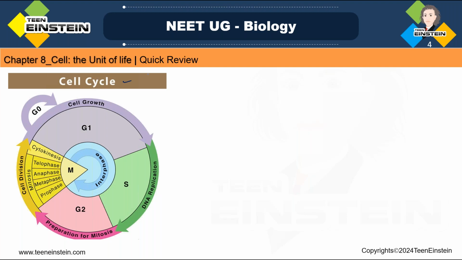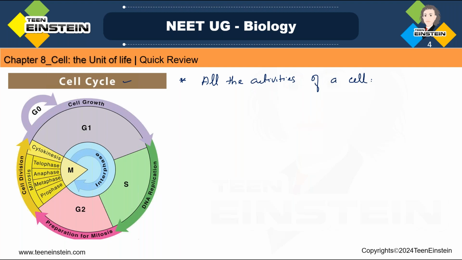Cell cycle means all the activities of a cell from one cell division to the next. That's what you are learning in the cell cycle.